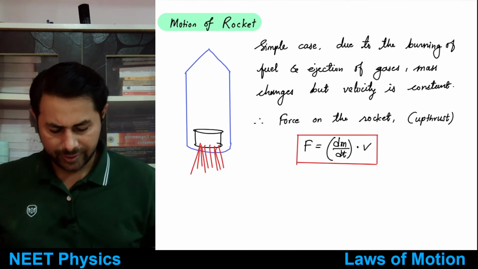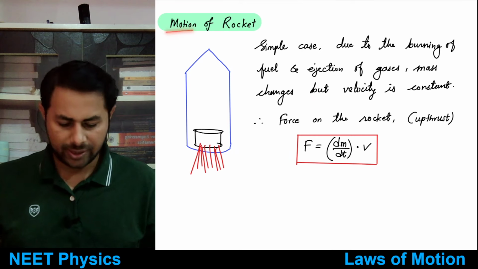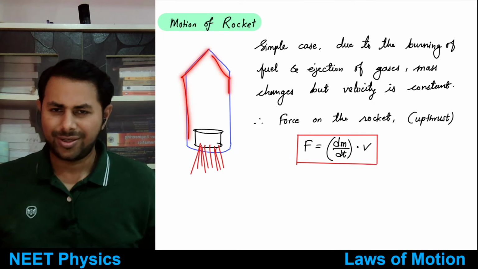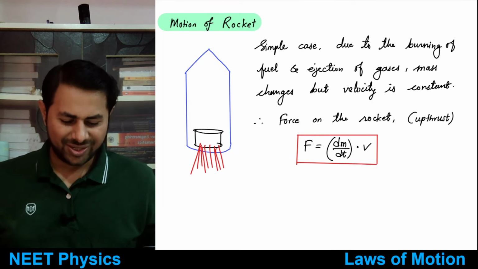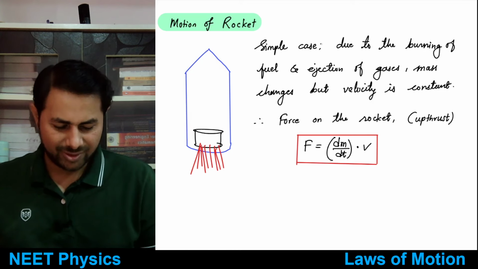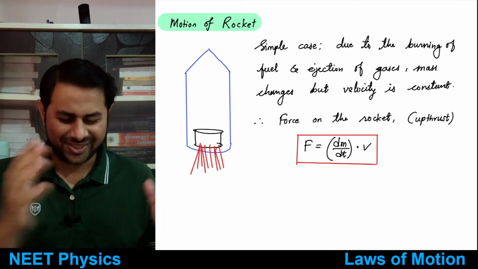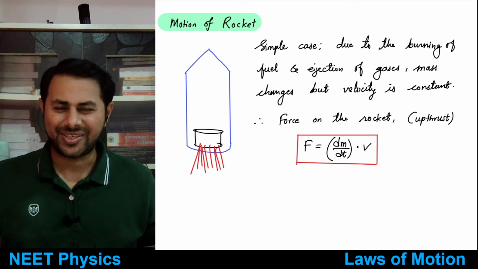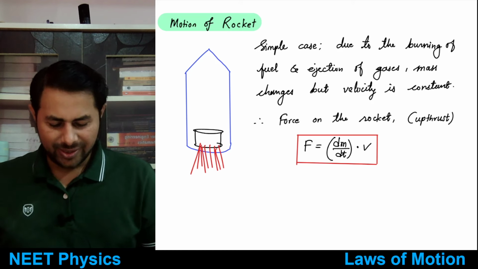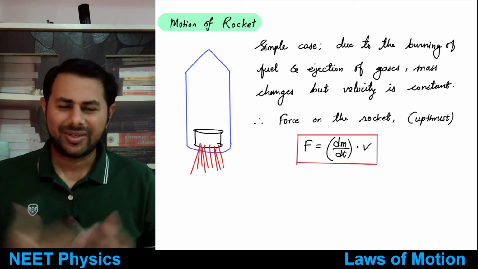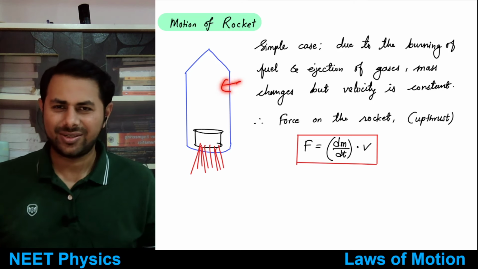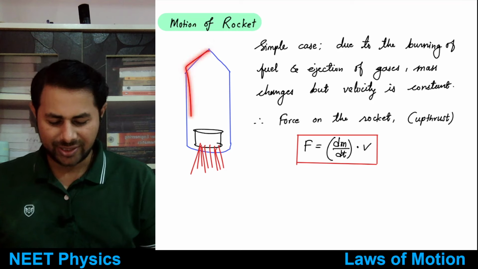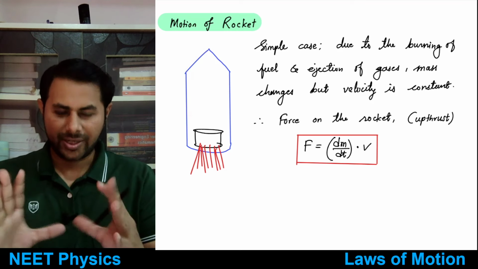So then next is the motion of the rocket. Now a real rocket and its motion, rocket propulsion, etc. will be complicated, but the question that will come in NEET, they like this question, so it's very simple. So suppose you have a rocket.